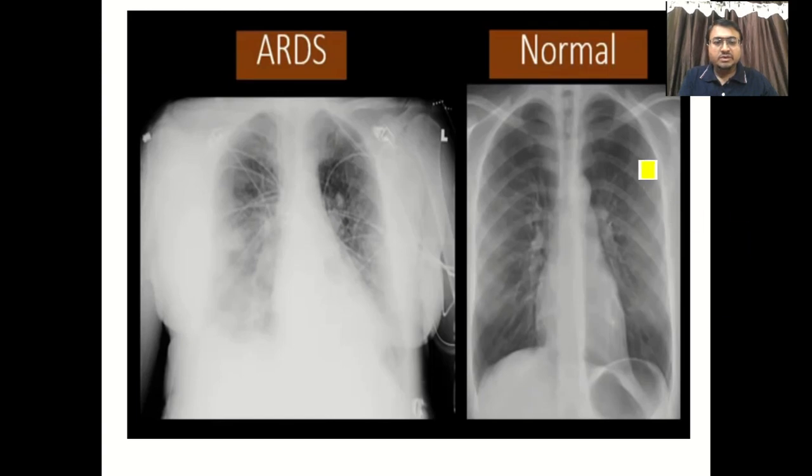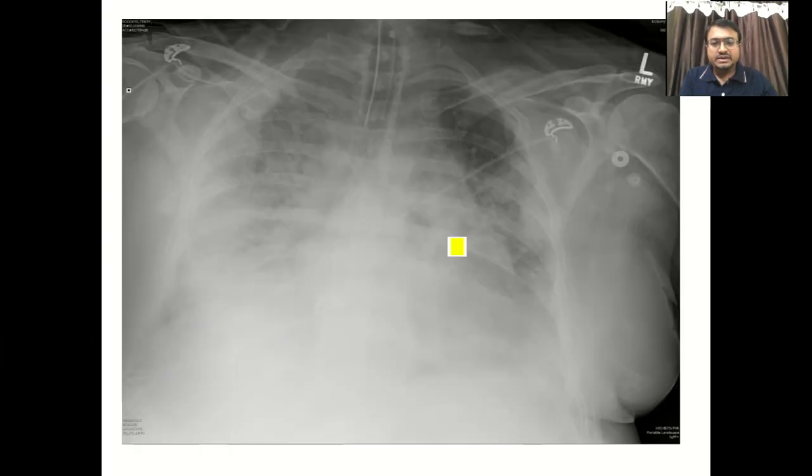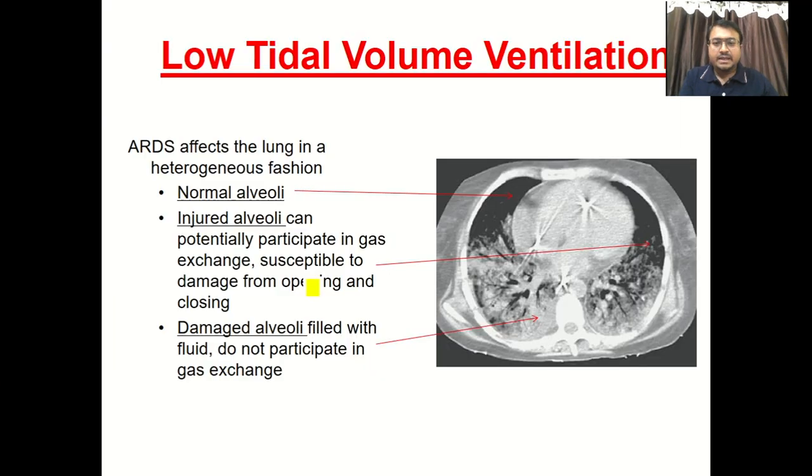You can see this is the normal X-ray. This blackish portion is the normal lung. This is the heart shadow. Now you can see that in case of ARDS most of the lung shows whitening. We can say bilateral chest infiltration. So this is the typical X-ray finding of ARDS, white out lung. You can see it in this figure also. Here the white out lung is obviously identified.